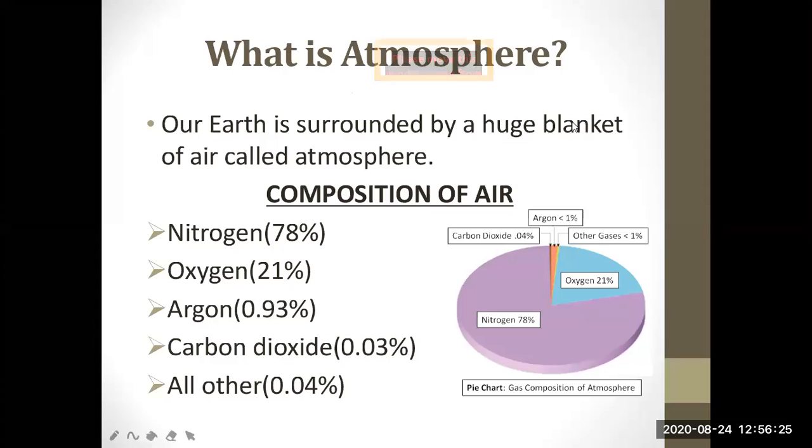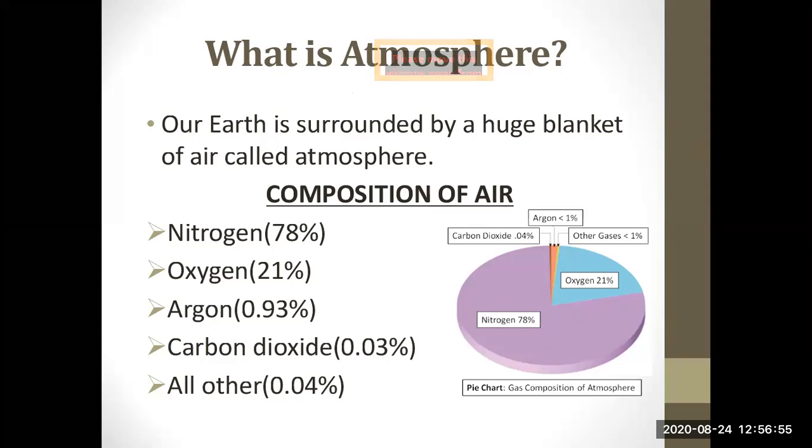One more important thing, you have to study all these gases in detail. Nitrogen and oxygen are the two gases which make up the bulk of the atmosphere. It is found in bulk in our atmosphere. You can see in this diagram. That diagram you have to make in your notebook. And carbon dioxide, helium, argon, ozone and hydrogen are found in lesser quantities.